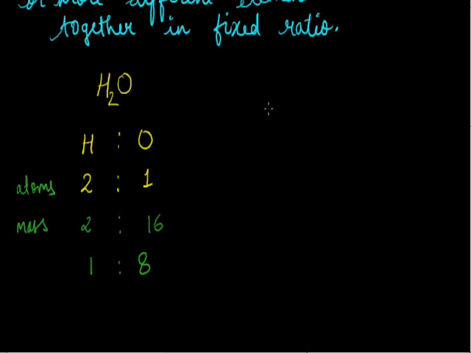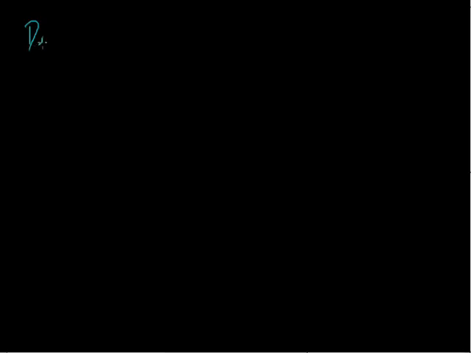Another example you can take is CO2, that is carbon dioxide. In carbon dioxide, carbon combines with oxygen. By atoms, one atom of carbon combines with two atoms of oxygen. By mass, the mass of carbon is 12 and that of oxygen is 16, and as two atoms of oxygen are taken, 2 into 16 is 32. Therefore the ratio comes out to be 3:8 by mass. So when carbon combines with oxygen in the ratio 3:8 by mass, it will always form carbon dioxide.